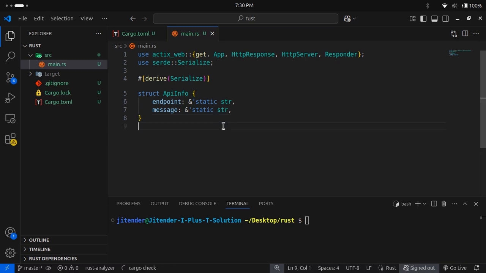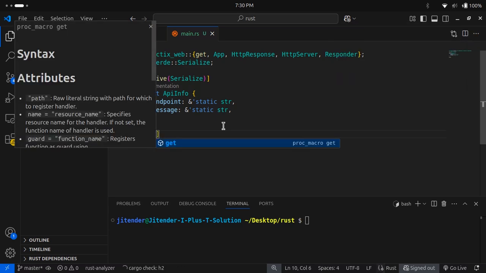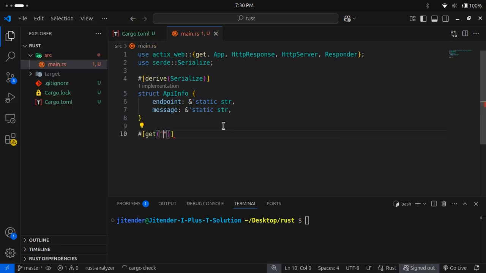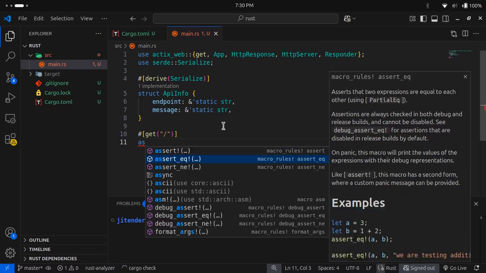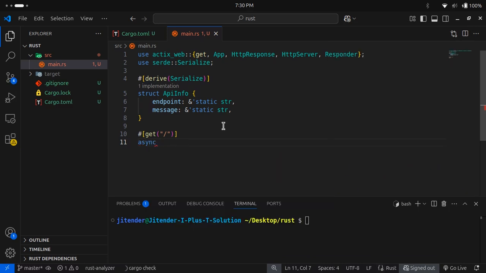Okay, so now we will define one get method here. Okay, one get method will be there, and that will be targeting our base URL. Okay, so we will create one async function, and we can say base API.